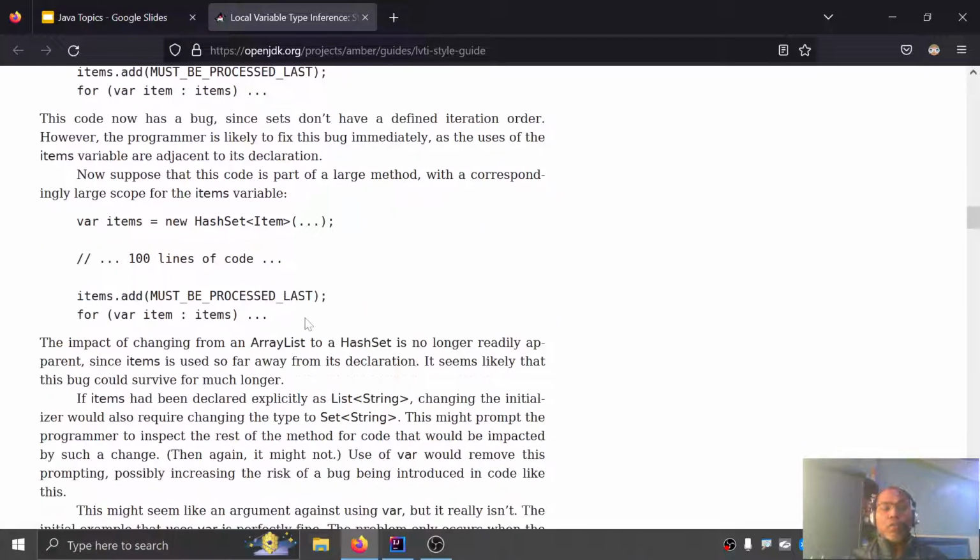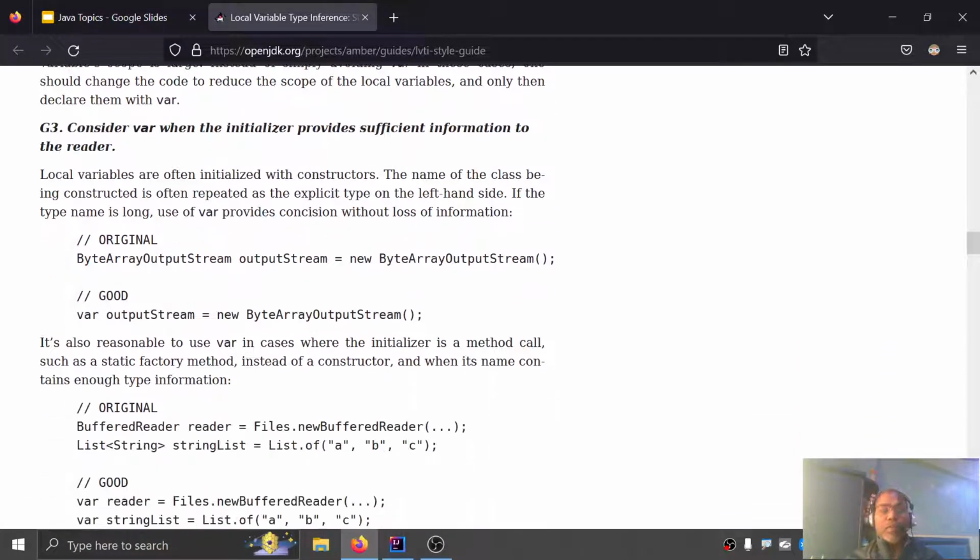Also, these are some guidelines to always notice here. Now here you are writing ByteArrayOutputStream, and look, here also we are writing the same ByteArrayOutputStream, and here also ByteArrayOutputStream.